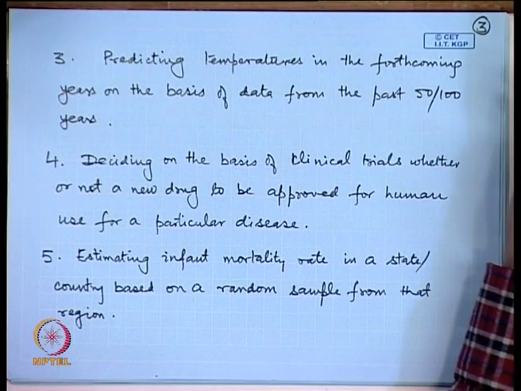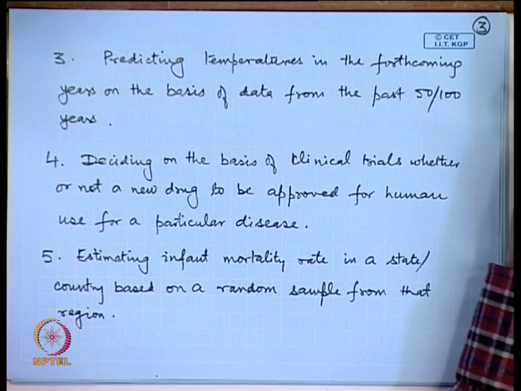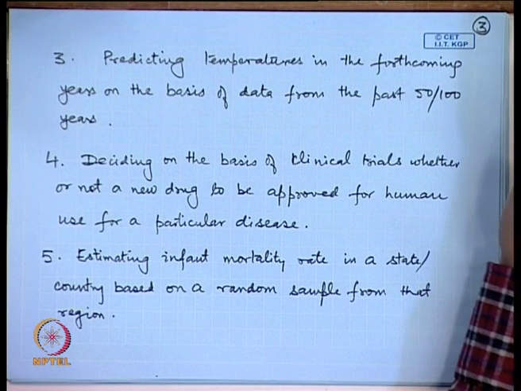Estimating infant mortality rate in a state or a country based on a random sample from that region. People talk about development. We say that a country has a high GDP, or gross domestic product, and therefore the country is on the path of growth. But from the human development index point of view, is there an overall development? So, we look at other parameters such as infant mortality rate, the literacy levels and other factors.